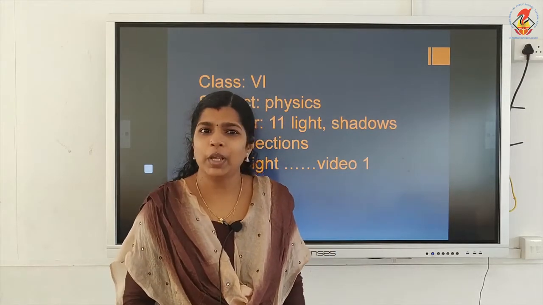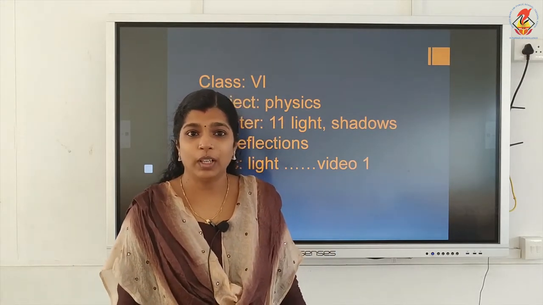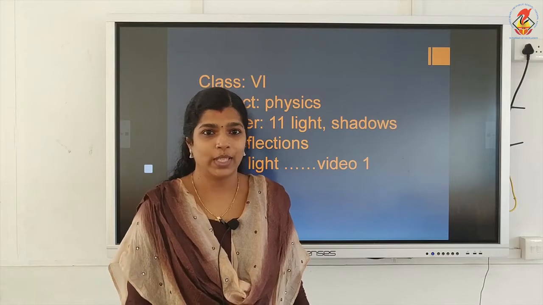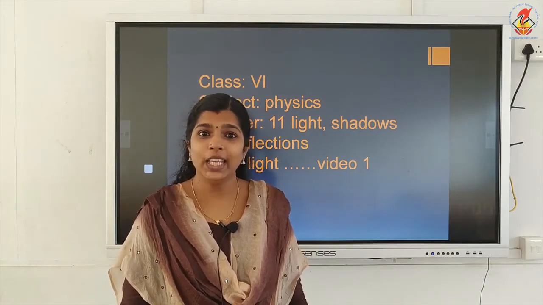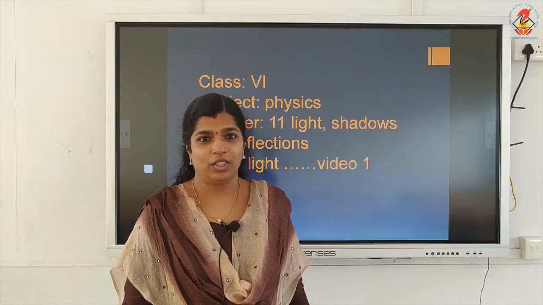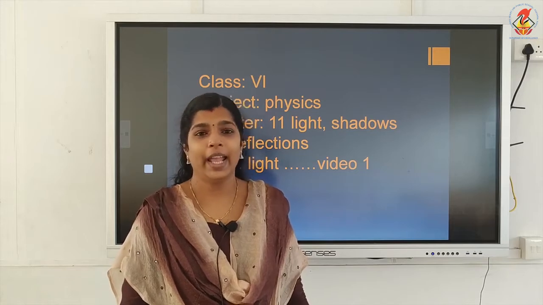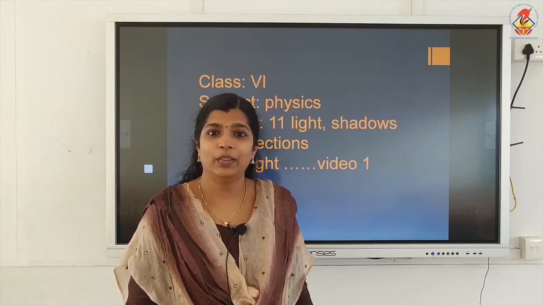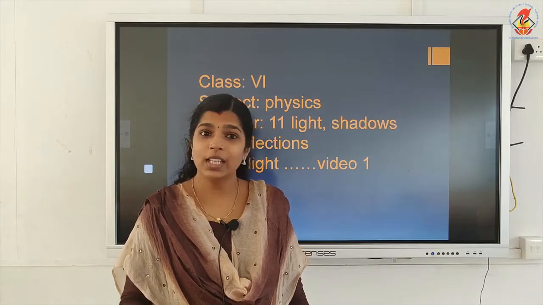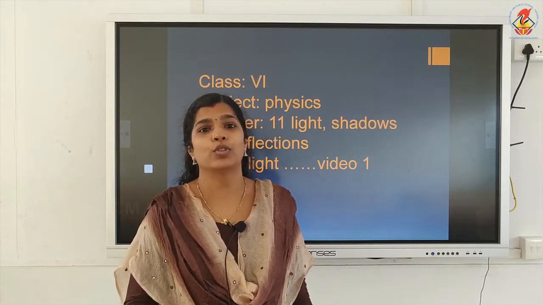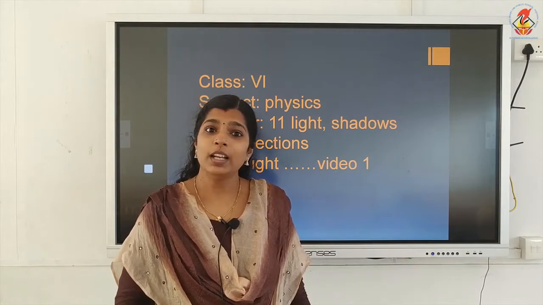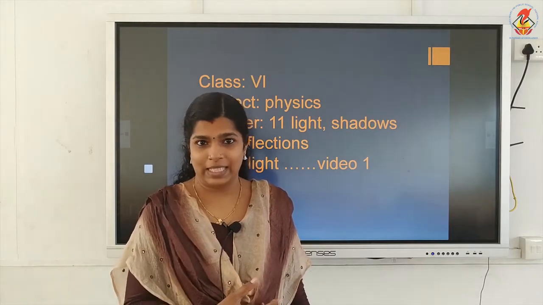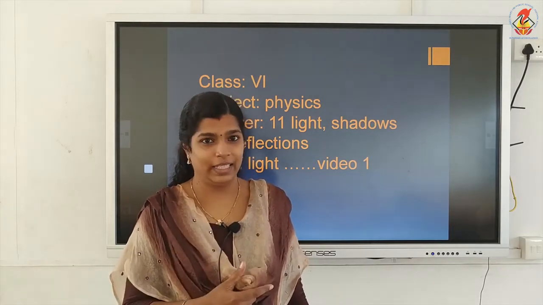Which is the ultimate source of energy of our earth? You know, the sun. From the sun, we will get light and heat energy. So, the sun is the ultimate source of our energy. Then, the sun produces its own light.